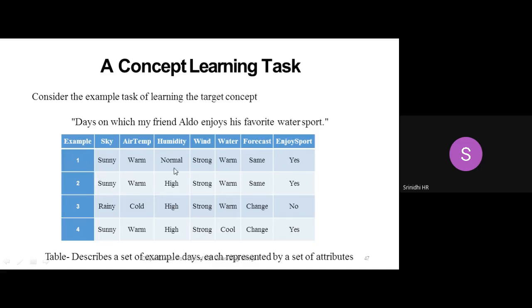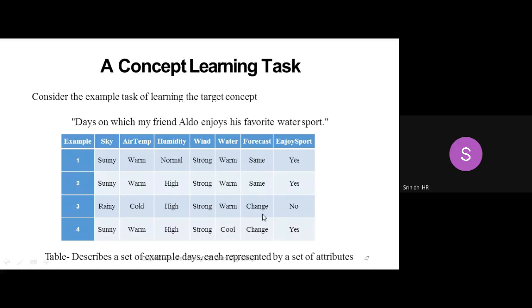So here I have six attributes. Sky has two values, which I can also call instances: sunny and rainy. Air temperature has warm and cold, again two instances. Humidity has normal and high. Wind has strong. Water has warm and cool. Forecast has same and change. So this is with respect to the weather forecast.